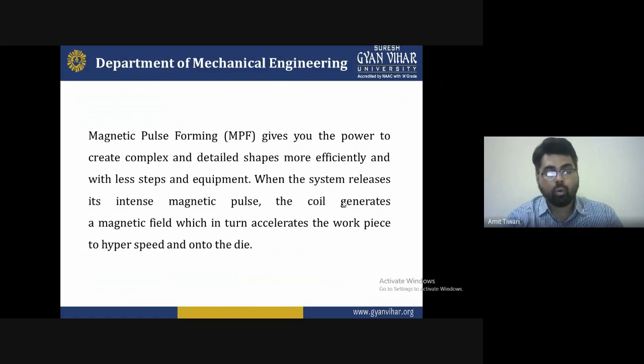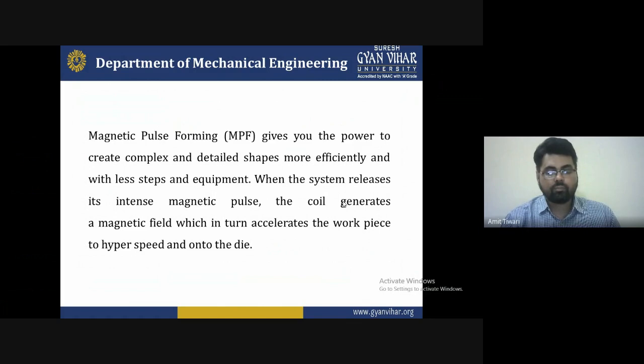So in most forming applications, the pulses have a duration of between 10 to 100 microseconds. So this is basically the speed, which we increase or decrease in the magnetic forming that we are adopting with the magnetic field we have created. The basic role is the conductivity of the workpiece and the eddy current, which interact with the generated magnetic field of the coil, resulting in a net pressure on the surface of the workpiece.